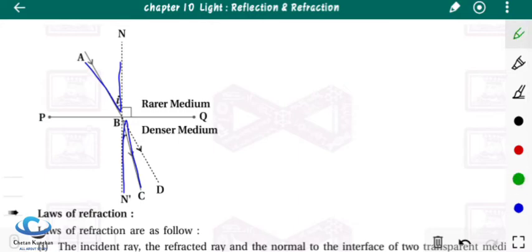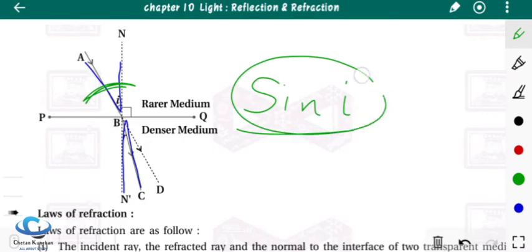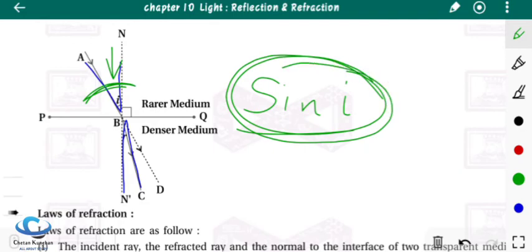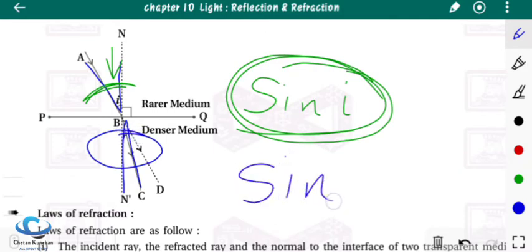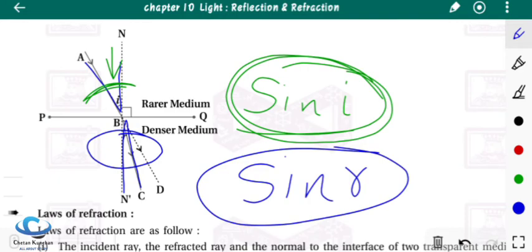They are giving you the measure of an angle, from the ratio of sides. From the ratio of sides you get the measure of the angle. So here the measure of the angle of incidence, that is sin i. The measure of the incident angle can be represented in this way, that is sin i. And similarly the measure of the refraction angle can be represented with the help of sin r.